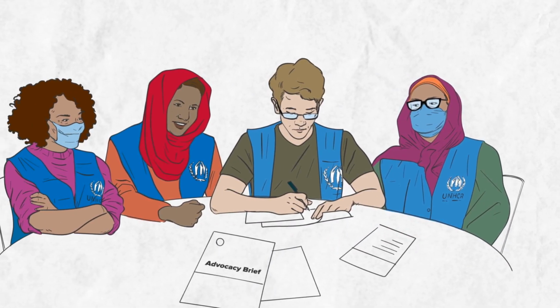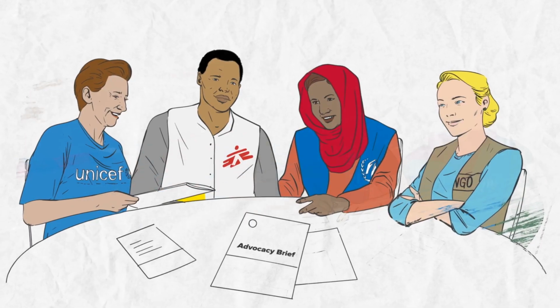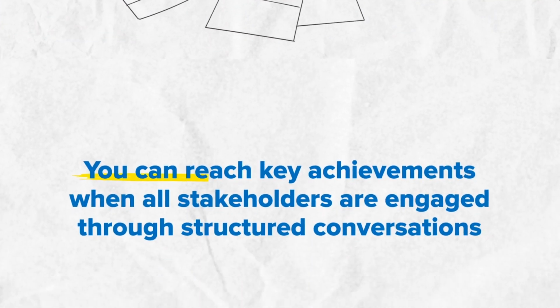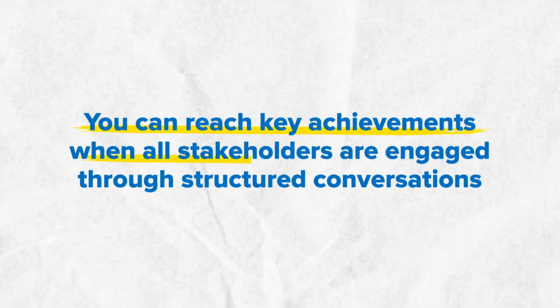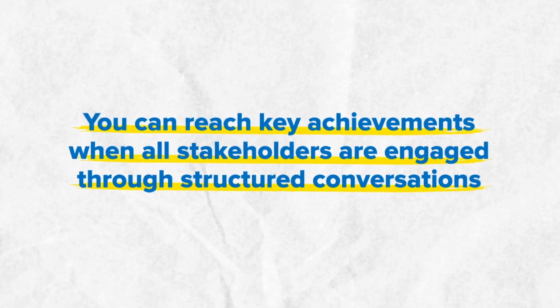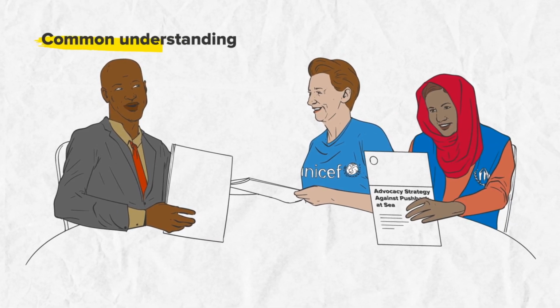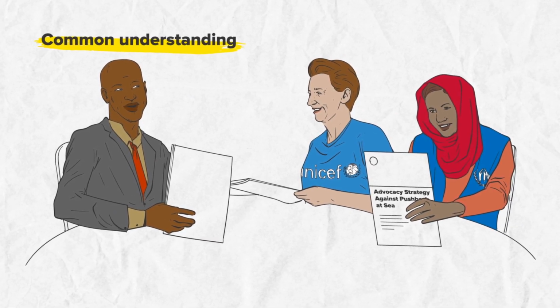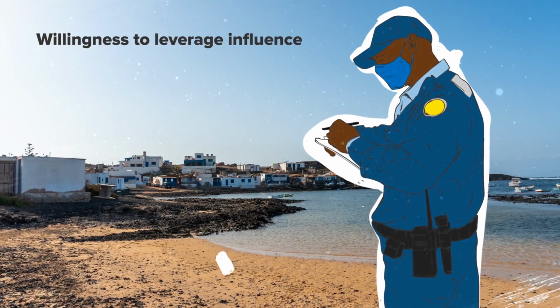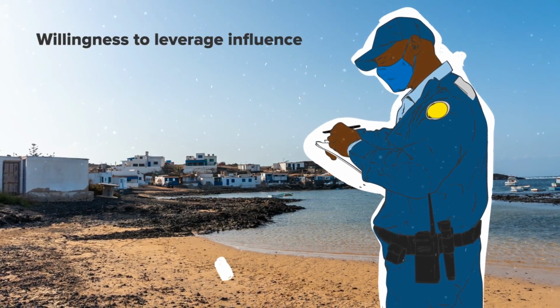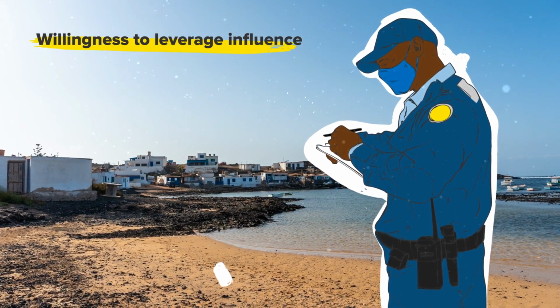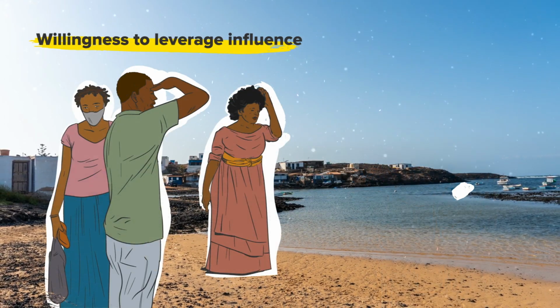Rely on a multifunctional team and external allies to review it. You can reach key achievements when all stakeholders are engaged through structured conversations. One key achievement is that influential stakeholders have a common understanding of the problem. Another is that influential stakeholders with neutral position are willing to leverage influence to get the decision makers to act.